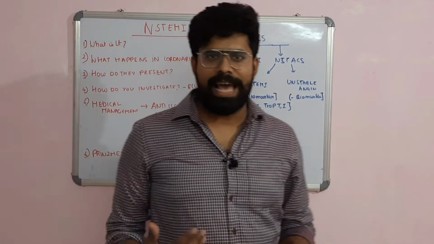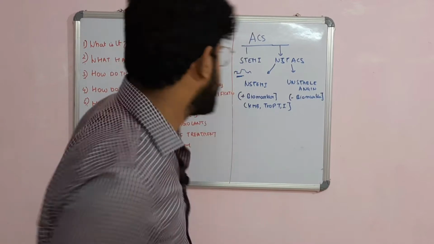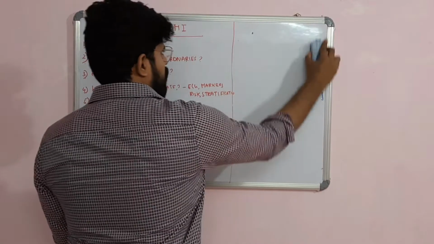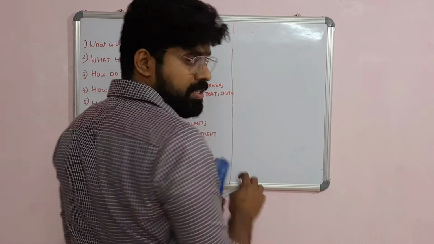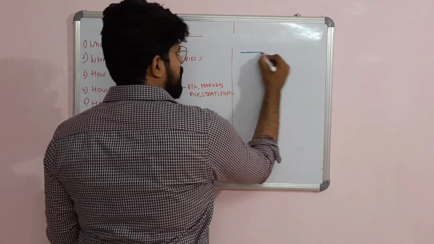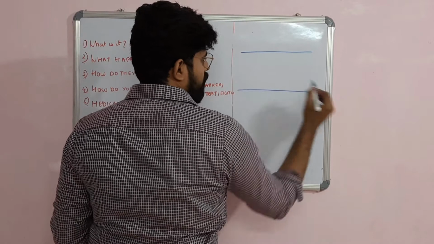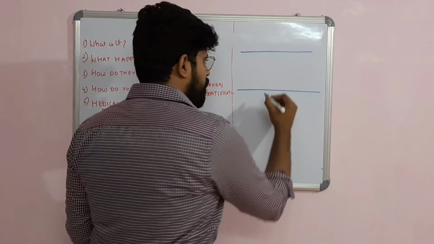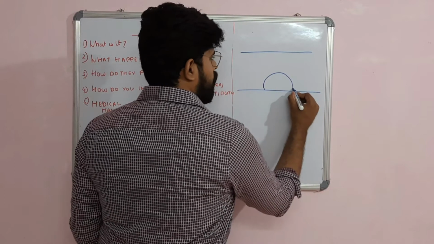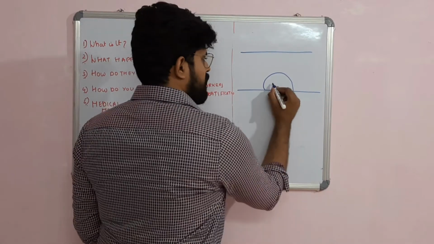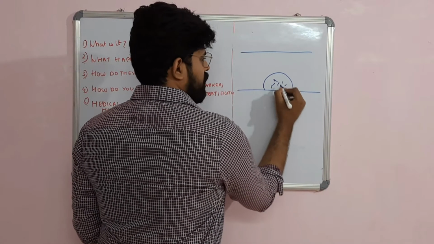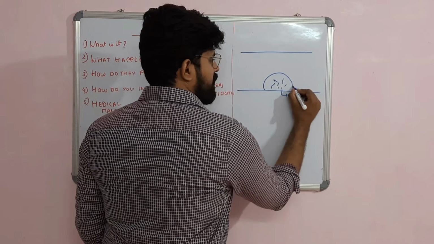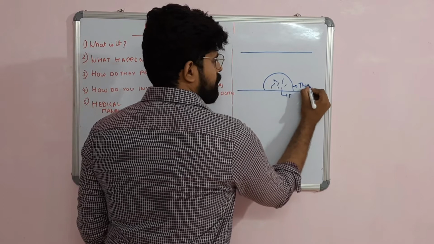So, what basically happens in the coronary vasculature? Just imagine this is the myocardial blood vessel. In the blood vessel, there will be a high lipid core rich plaque. This is all fat, more of a fatty layer, and this is a thin fibrous cap.